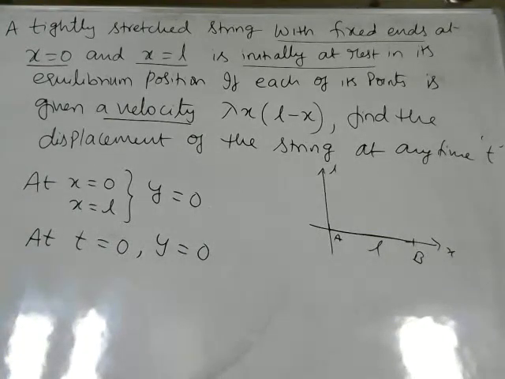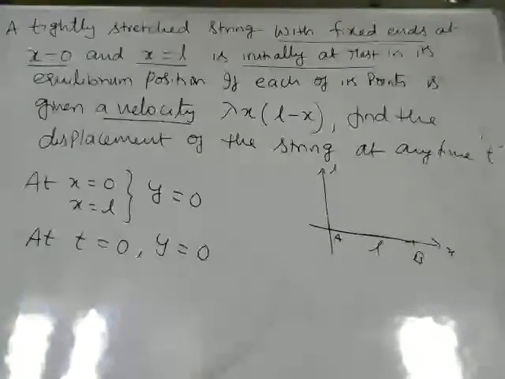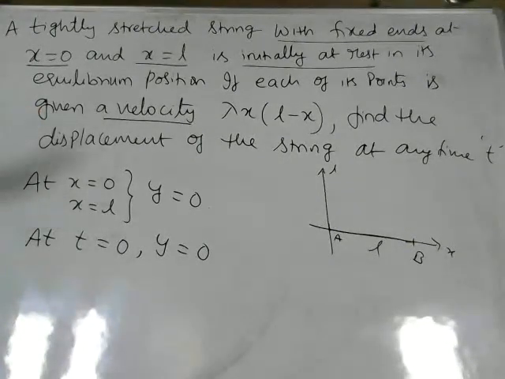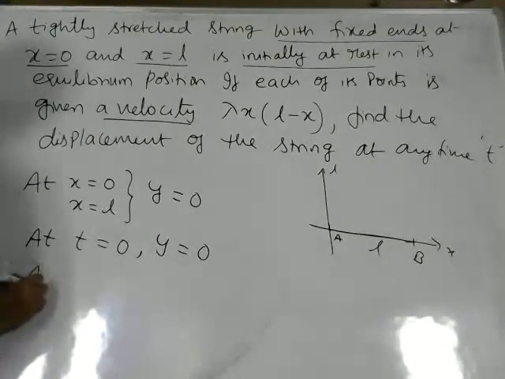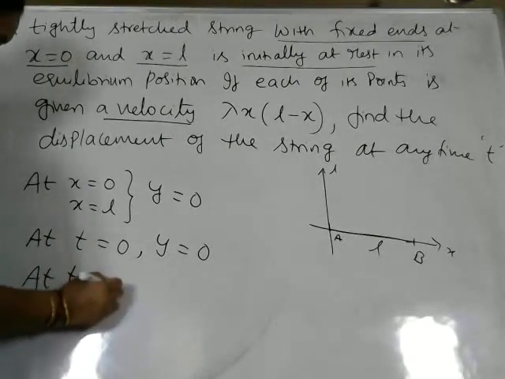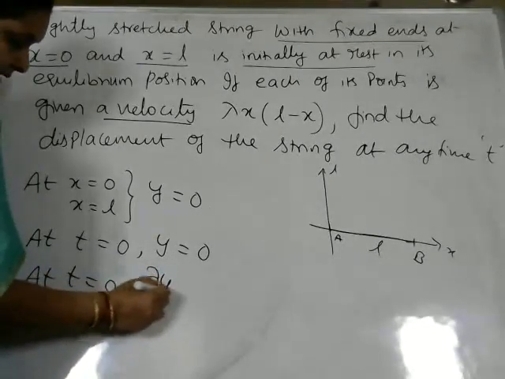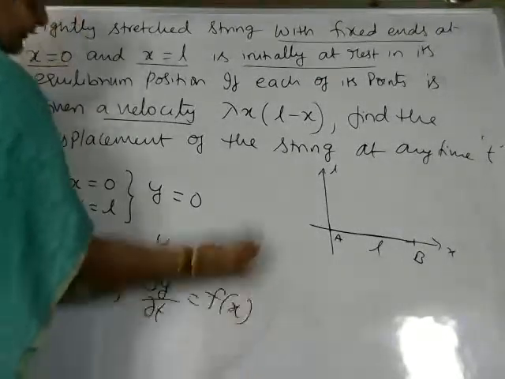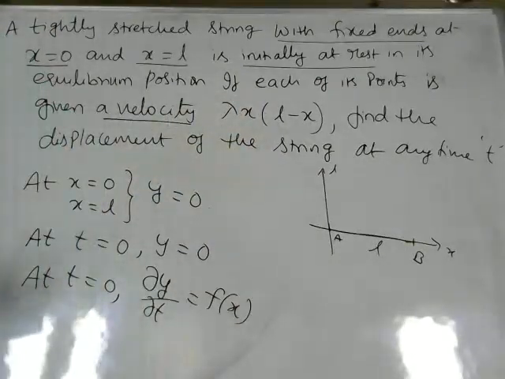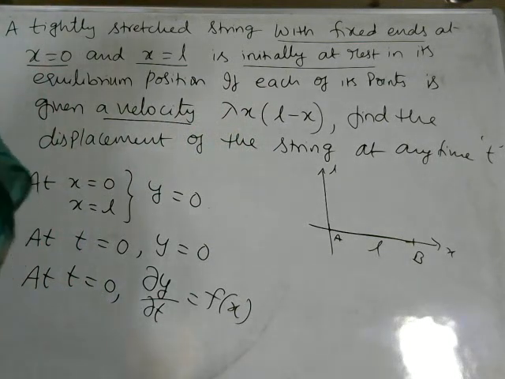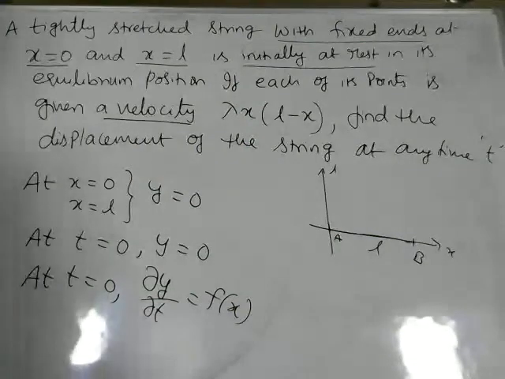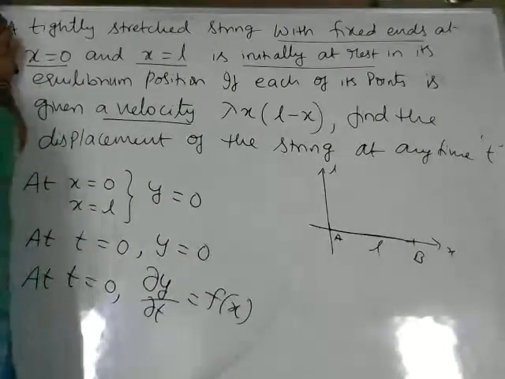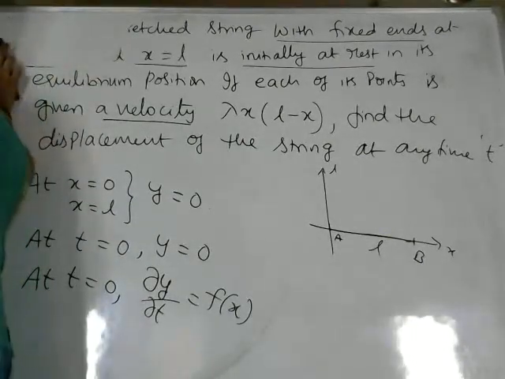Then it is given velocity to the string. At what time it is given the velocity? Initially. Means again at t is equal to 0. The string is having some velocity. Means dou y by dou t is given as some f of x. This f of x is nothing but the function what is given. So using these 4 conditions, now we'll start solving the problem. Shall I erase this question part? I hope all of you have taken this.